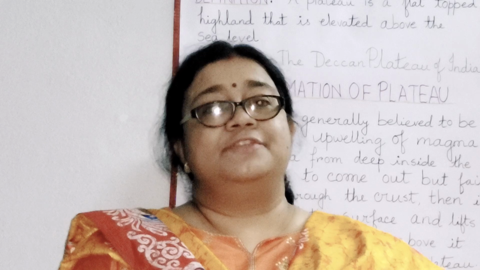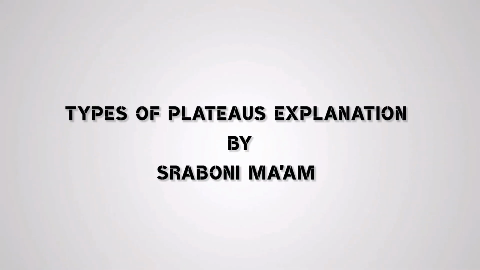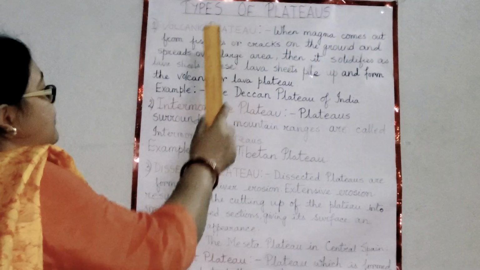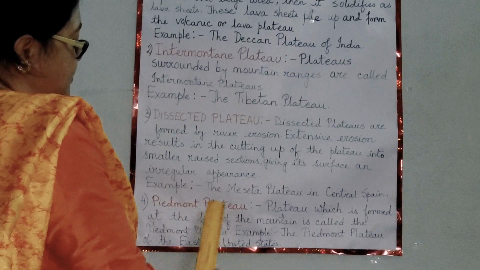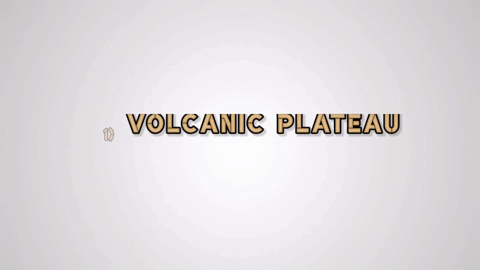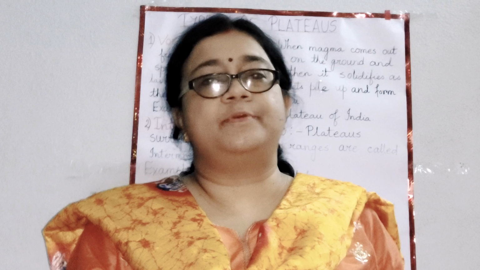Now we will see different types of plateau. Plateaus are classified into different types: volcanic plateau, intermountain plateau, dissected plateau, Piedmont plateau. Now we will study each plateau in detail. The first type of plateau that we are going to study now is the volcanic plateau. Volcanic plateau is also known as lava plateau.